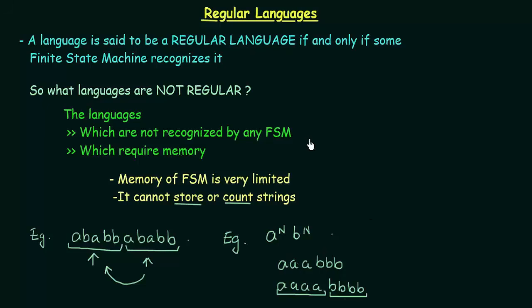Alright, so the examples of regular languages are many, as we have already discussed in the previous lectures, and these were the examples of two languages that are not regular. So I hope that made the concept of regular languages and the languages that are not regular clear to us.